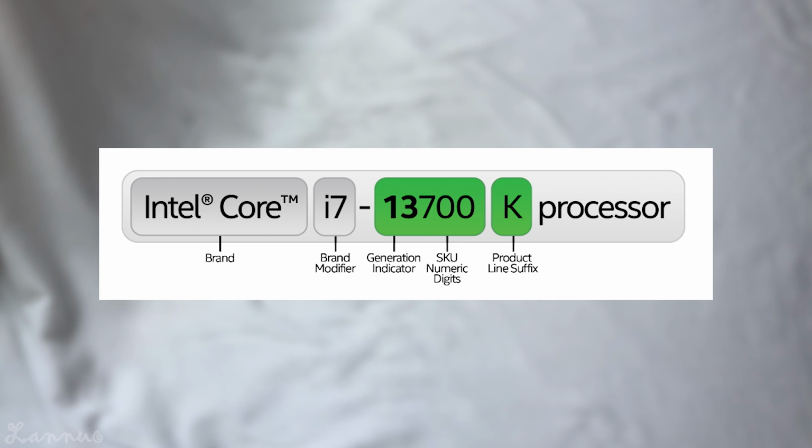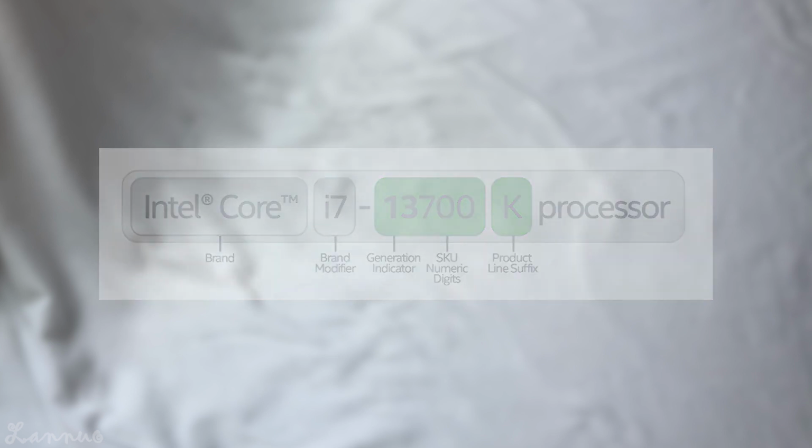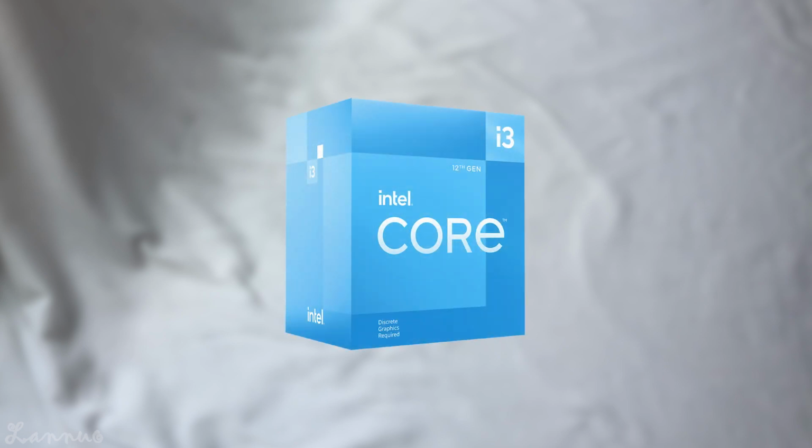At the same time, some CPU models will have letters after them, such as F, K, and S. Among these letters, F means no integrated graphics, K means overclockable, S stands for the special selected version. The Core series is Intel's most popular CPU series, which can meet various common needs for home, work, study, and gaming. Core series is going to be our focus today.